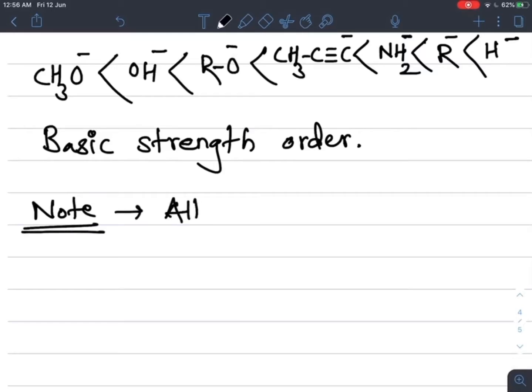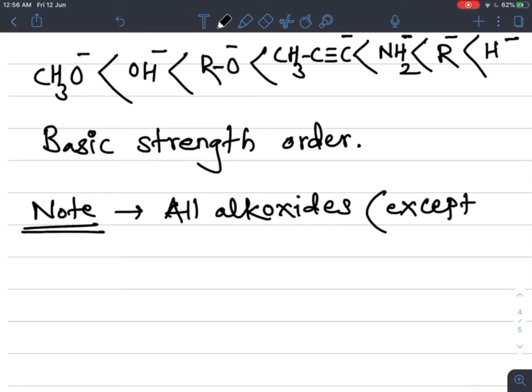All alkoxides except, which alkoxide? Methoxide.